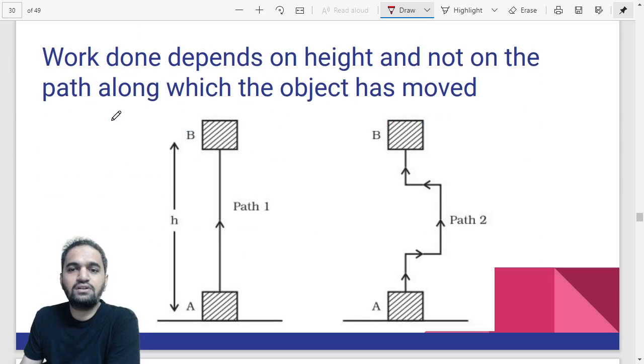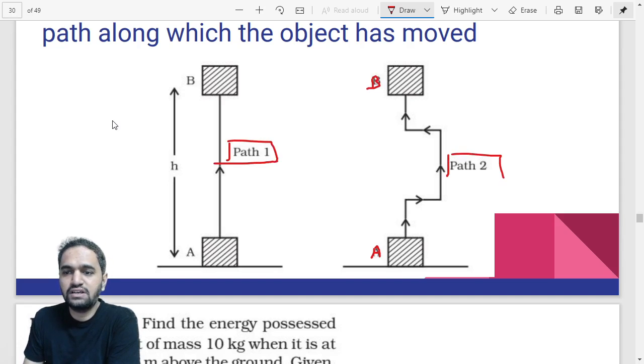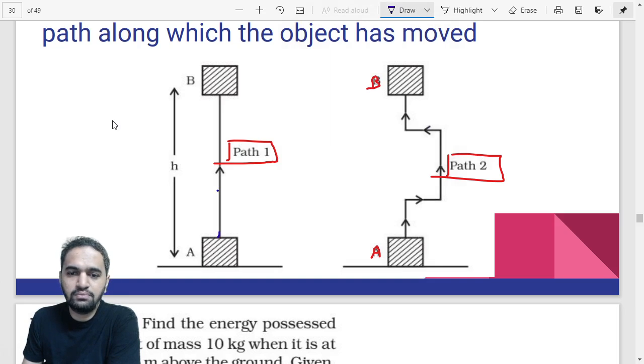Okay, now let us talk about two paths. For example, we are taking two objects. One object is moving from position A to position B, and in this case also it is moving from position A to position B. But in this case the path taken was path 1, and in this case it was path 2. In this case, the object was taken straight up from A to B, in a straight way. Now in this case, it was first taken to the top, then towards the right, then again towards the top, then again towards the right.